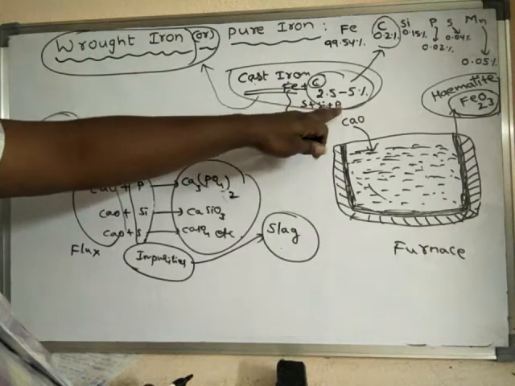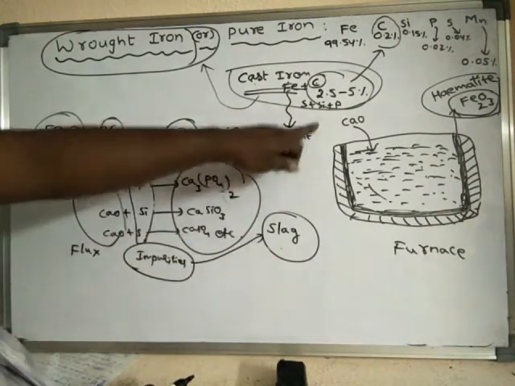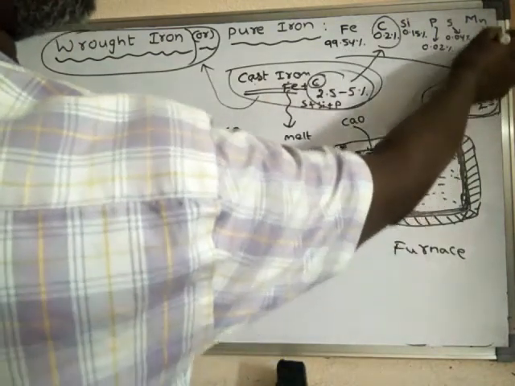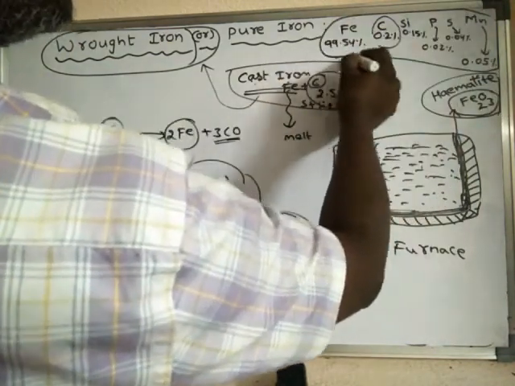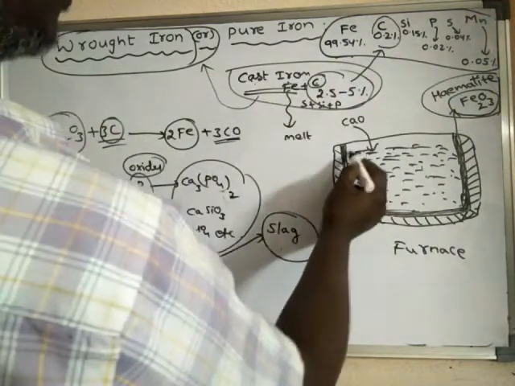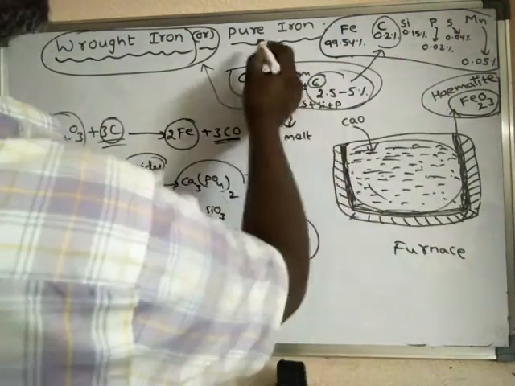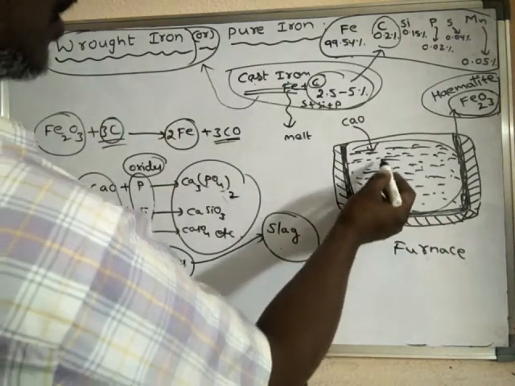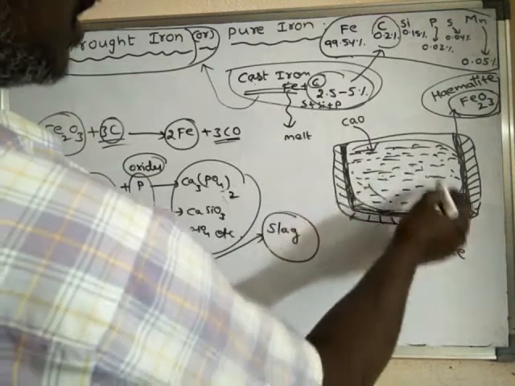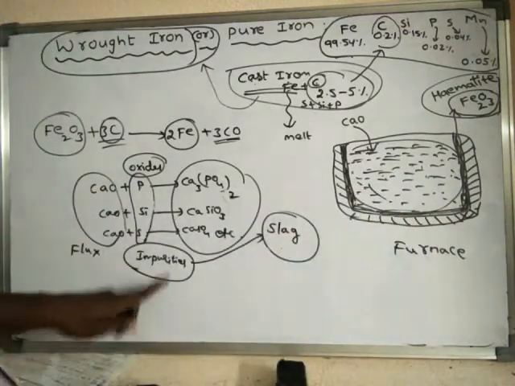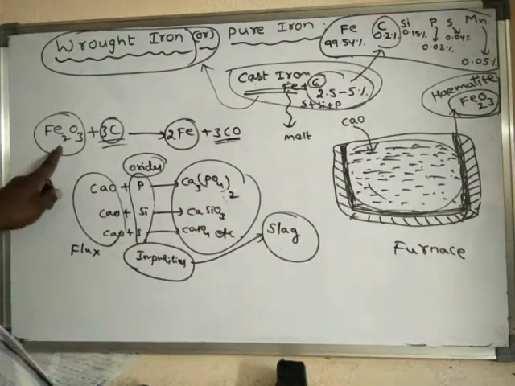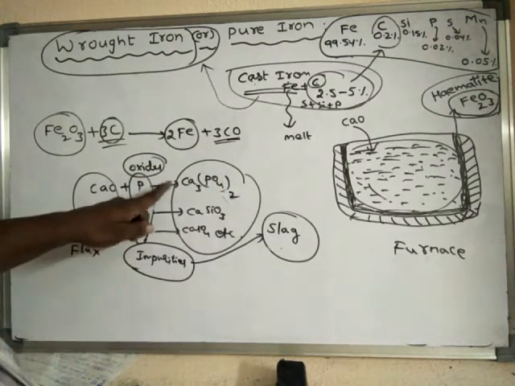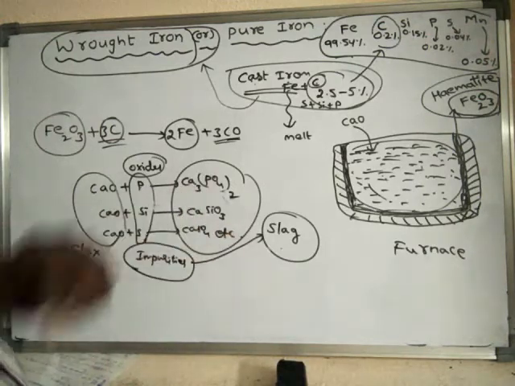They are converted into slag. Now very little amount of impurities are left over, unreacted. So that material is called wrought iron. After melting and addition of flux, even hematite converts the carbon into carbon monoxide, and all other impurities are converted into slag.